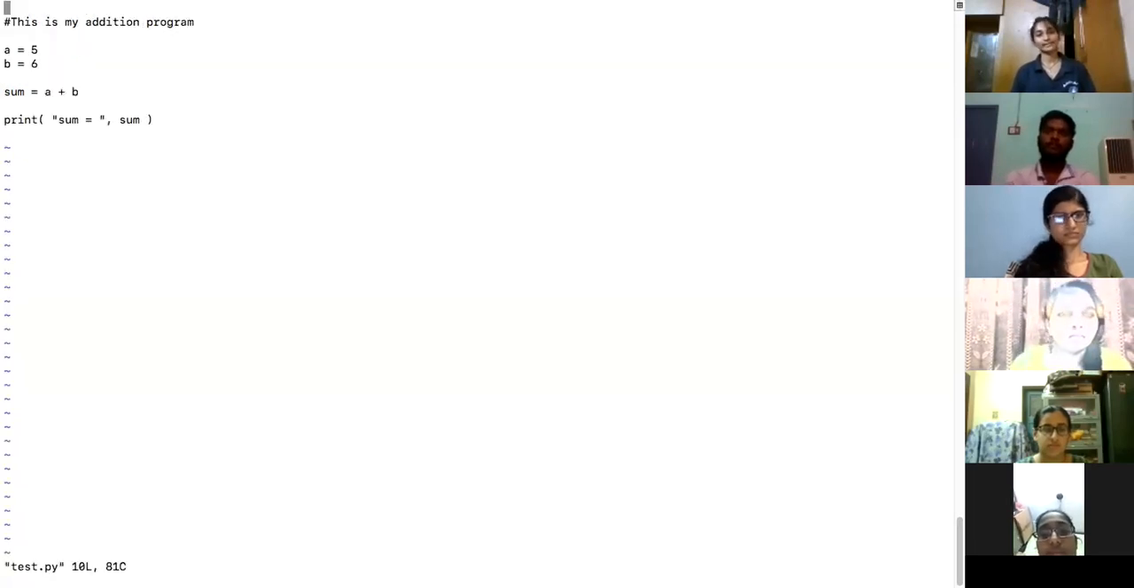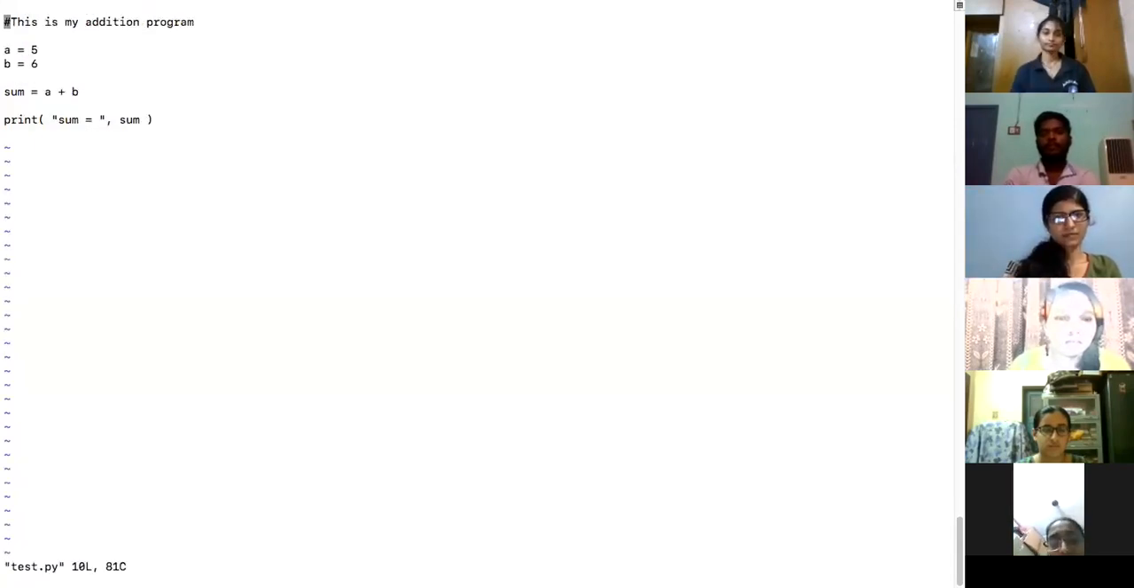Now, I've added two numbers inside this, 5 and 6. What if I want to add, say, 1 and 2? When I run this code once again, it will only add 5 and 6. That's all. I'll not be able to add anything else apart from 5 and 6. If I want to add 1 and 2, I will have to go to this code, change this to 1 and 2, and then compile and run the code once again. Only then I'll be able to get sum is equal to 3.